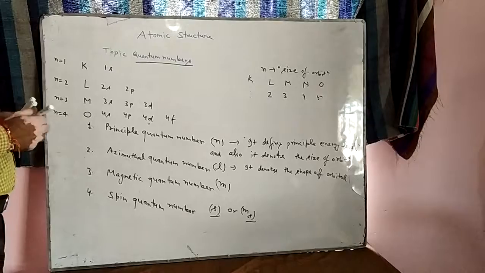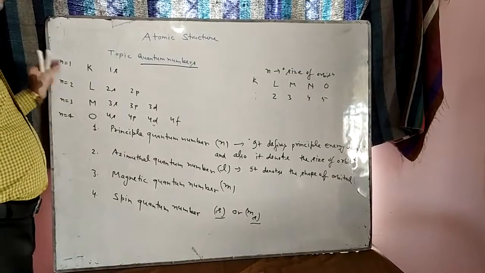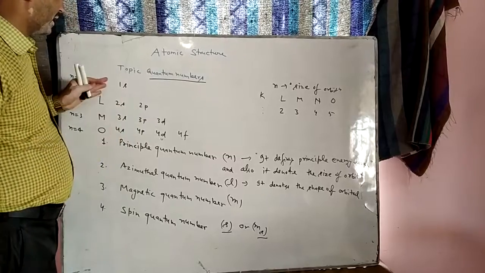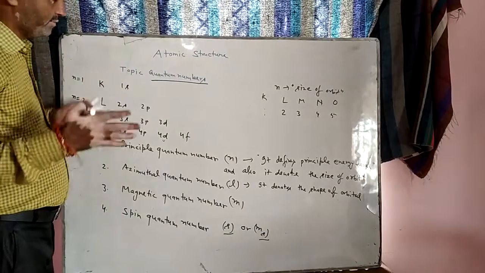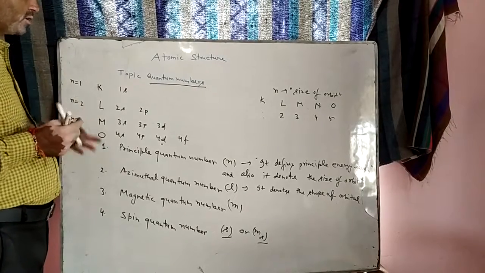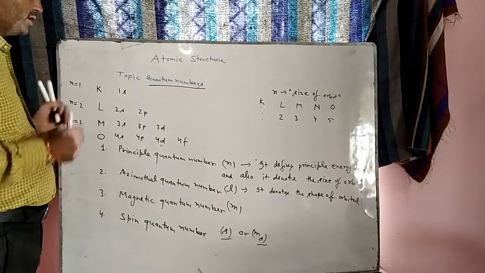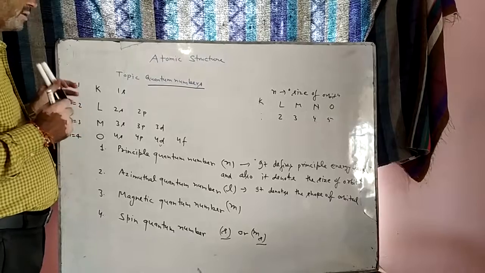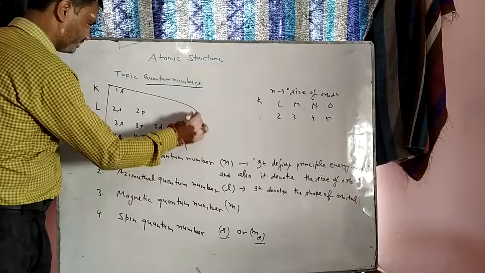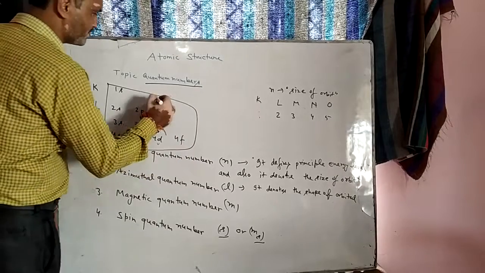If we want to define a particular subshell like 1s or 2s, the value of the azimuthal quantum number is fixed for a particular subshell. These are called our subshells.